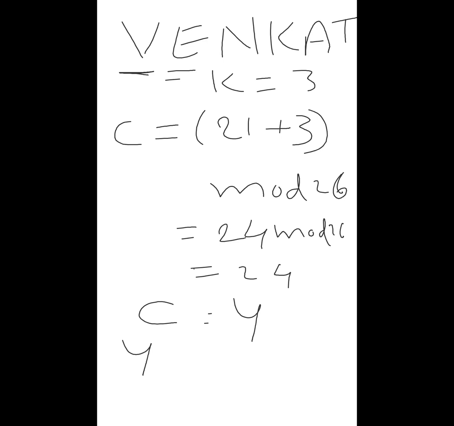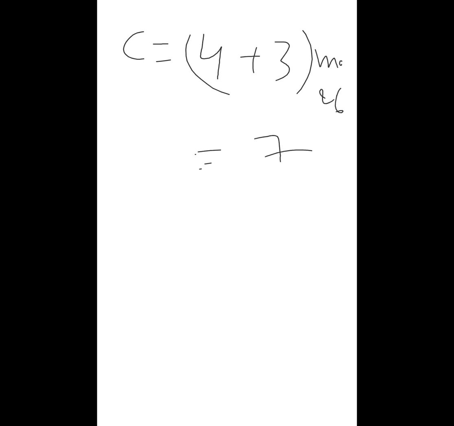Similarly, what is E? 4. Actually E is the 5th letter, but we have numbered from 0, so 4. 4 plus 3 modulo 26 will be 7, right? What is the alphabet for 7? H. So that means Y, H are the first 2 letters in the ciphertext. Next step. Got it?